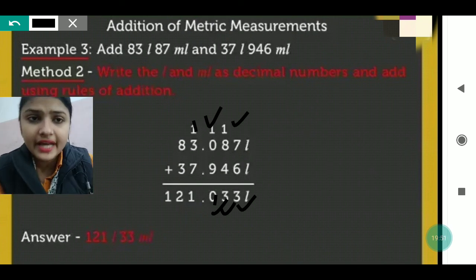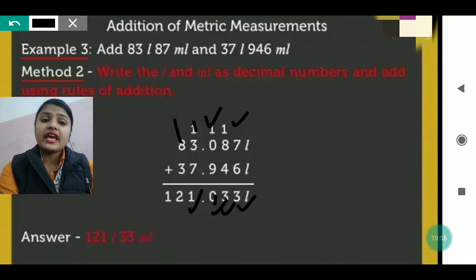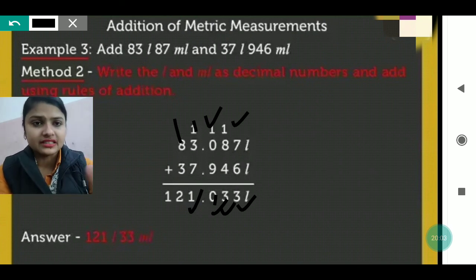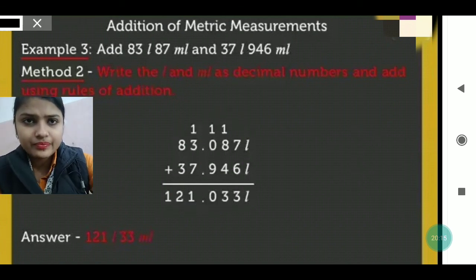So 1 we will write down and again 1 we will take carry. 8 plus 3 is 11 and plus 1 is 12. Now no number is left over, so that 12 we will write as it is. So the answer we have got after adding these two numbers is 121 liters and 33 milliliters.